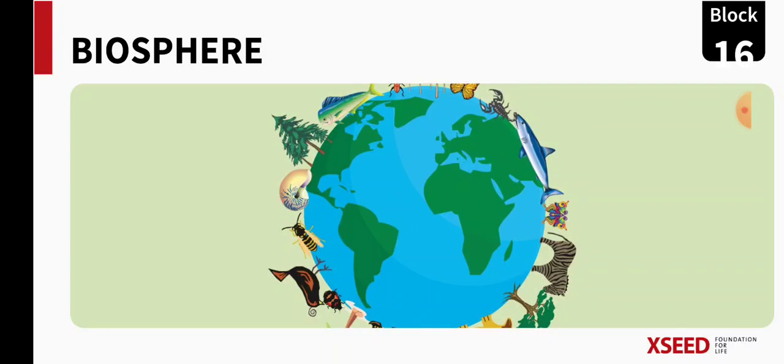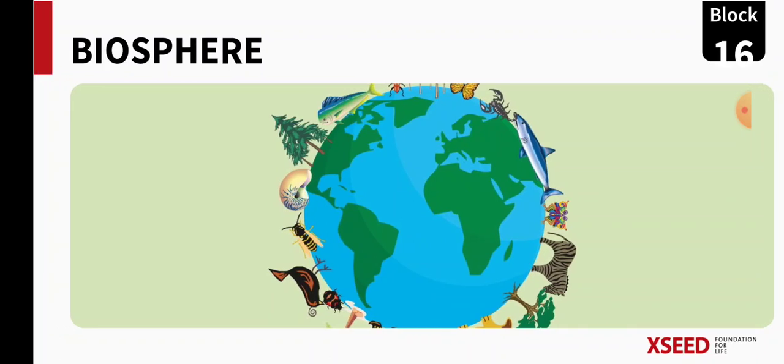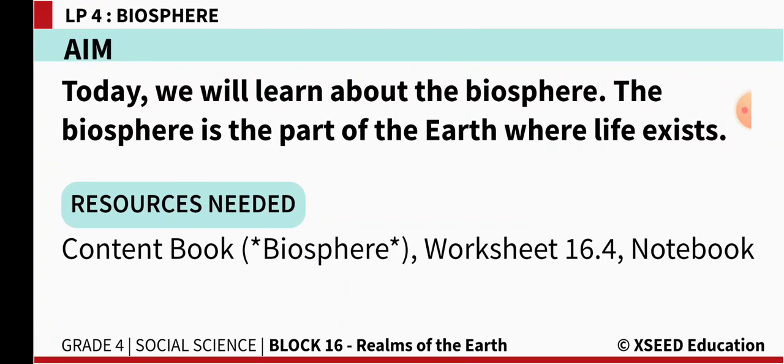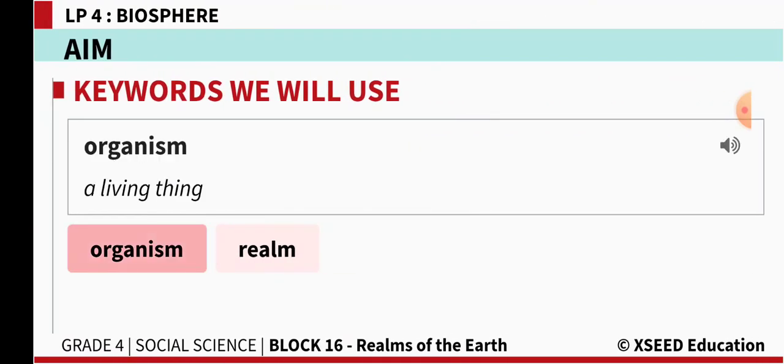What is Biosphere? On the screen you can see the globe, our earth. You can see how all the animals, trees, and all living things are dependent on it. Today we will learn about the Biosphere. The Biosphere is the part of the earth where life exists. Organism is a living thing.